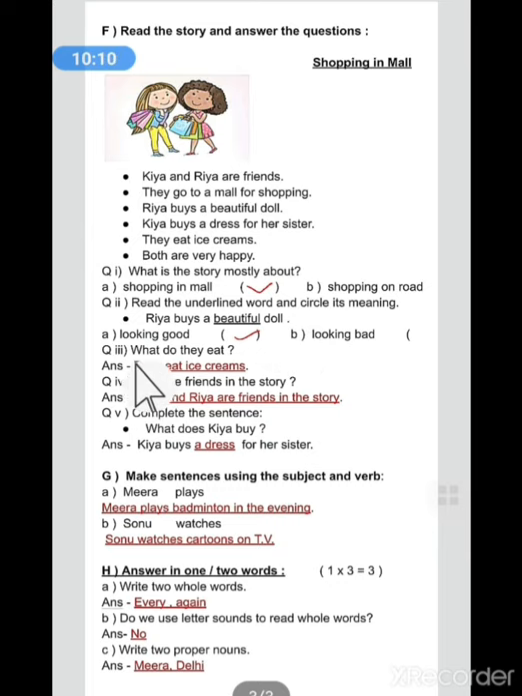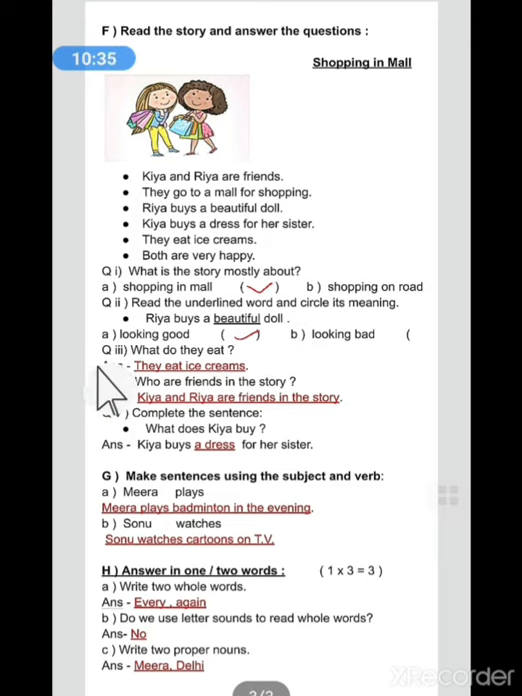Next is read the underlined word and circle its meaning. So the sentence is Ria buys a beautiful doll. Here the underlined word is beautiful. So we have to tell the meaning of the word beautiful. Looking good or looking bad. When something looks good, we tell it beautiful. So the correct answer is looking good. We will tick looking good.